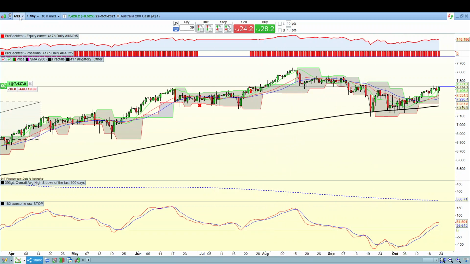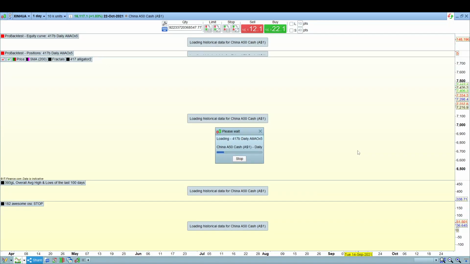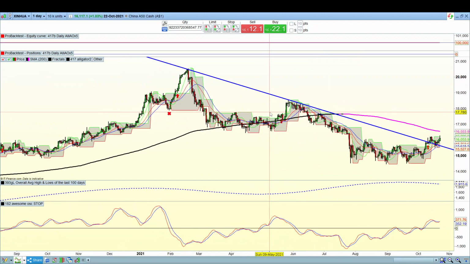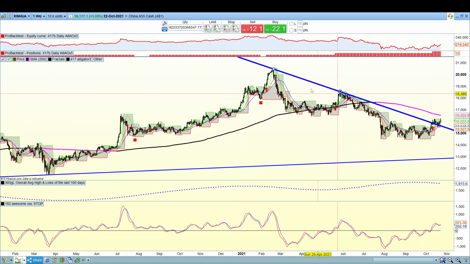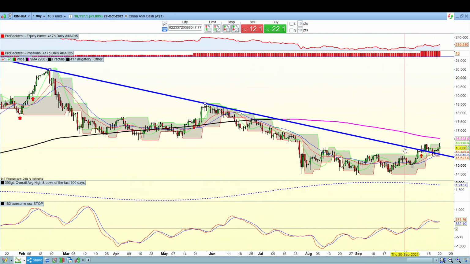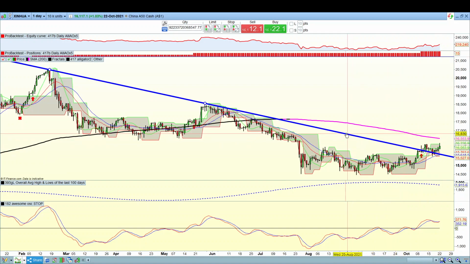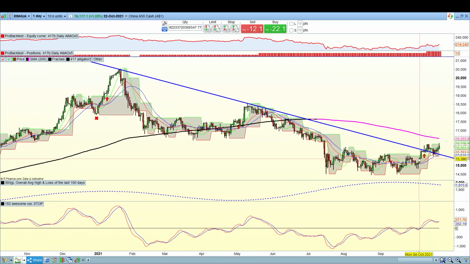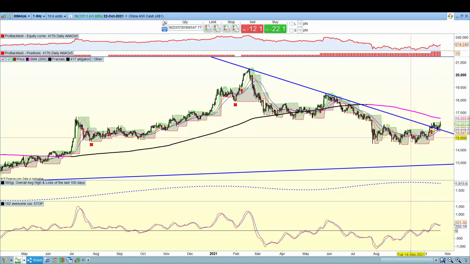I'll quickly show you the China market. Now this has been tracking down in this triangular downslope here, and it's finally broken above this downward trend line. Not getting too excited, but you can see there it's broken above, and it's trying to ease away from that at the moment. So fingers crossed that continues in the uptrend and it moves in the up direction.